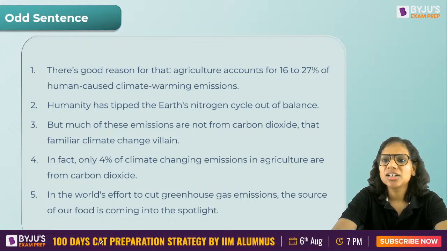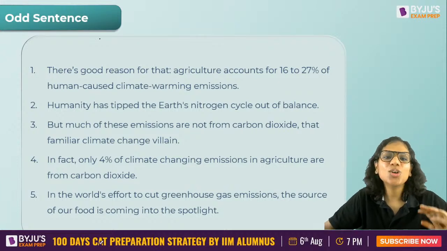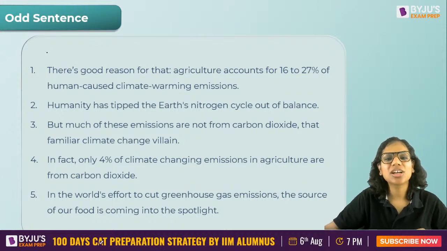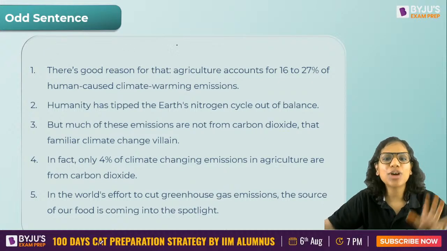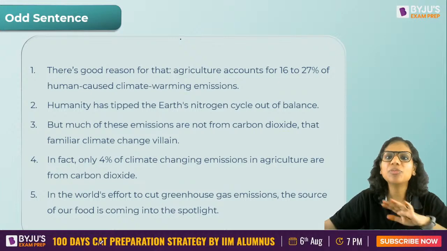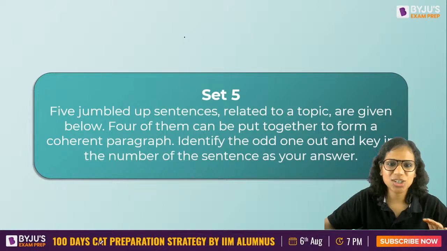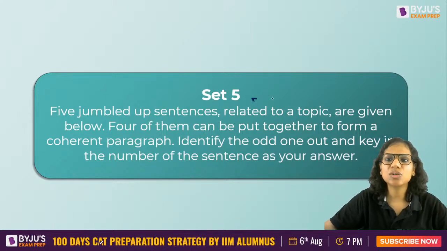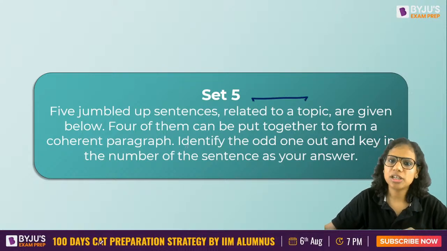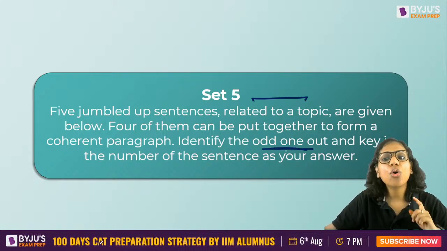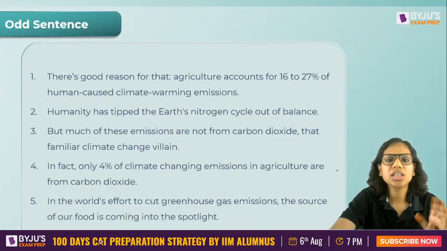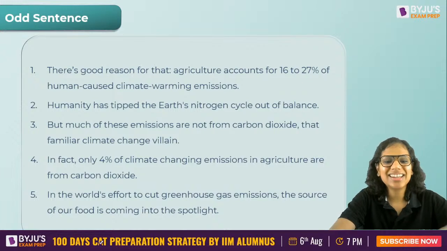In the question, Ritik, you only have to tell which one is not part of the paragraph. Out of these 5, 4 of them will form a coherent paragraph, one of them will not. In case the instructions are not clear, here they are: 5 jumbled up sentences related to a topic are given below. 4 of them can be put together to form a coherent paragraph. Identify the odd one out, and key in the number of the sentence as your answer. You don't have to really key it in, you'll be given options.